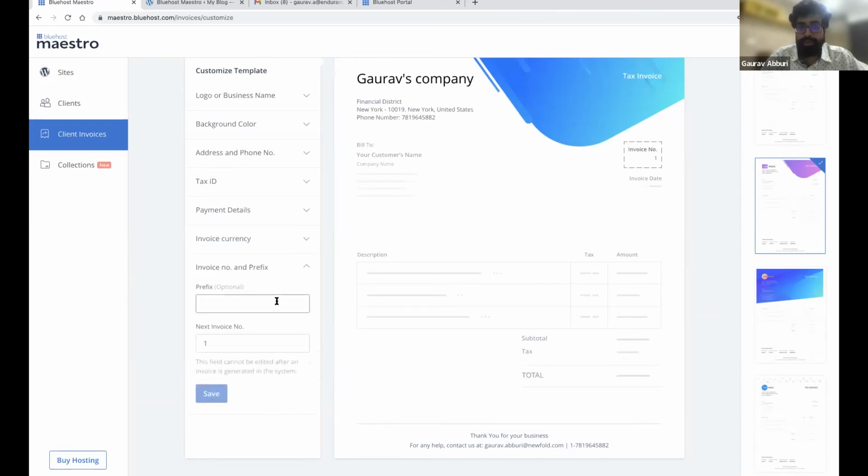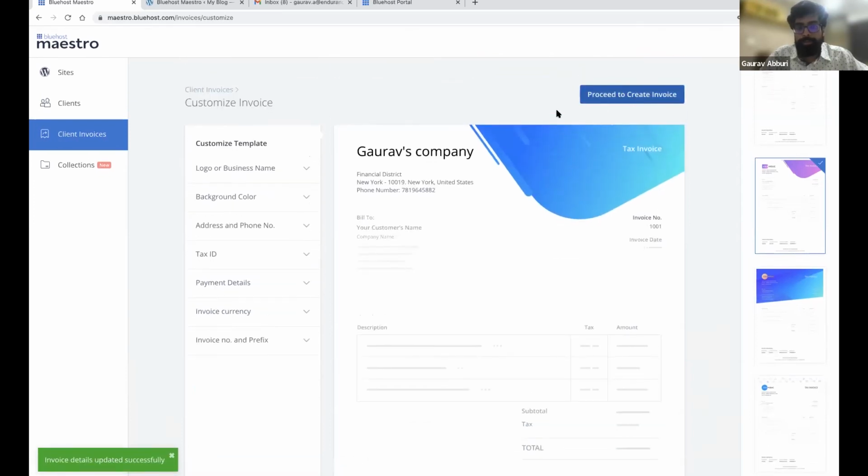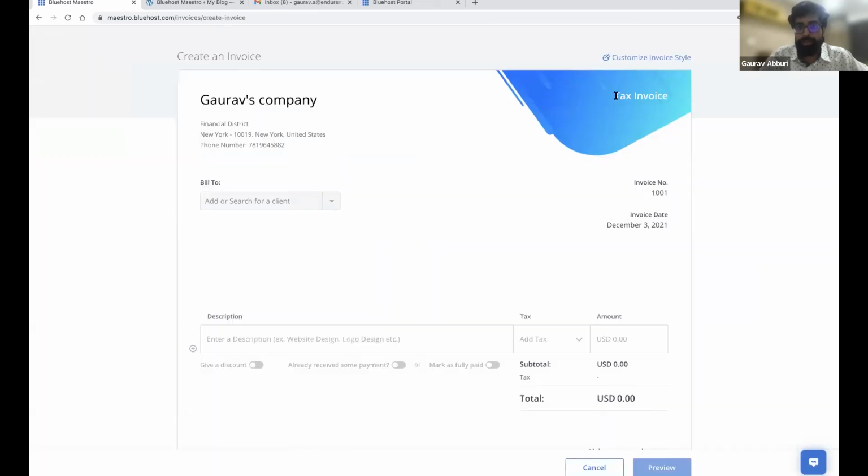You can also choose the invoice number and prefix. So this essentially is the index from where your invoices will be created. So I'll put 1000 and then click on save. So once you've created a template, you can start creating invoices from this template.